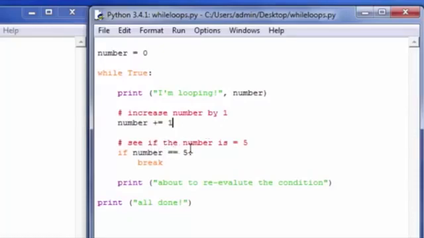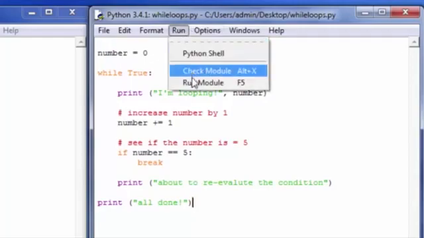Is 1 equal to 5? That's a false statement. So we skip this if statement, and we say, "about to reevaluate the condition." We jump back up here, and now we're looping with the value 1, and so on and so on. So when number becomes 5, if 5 is equal to 5, we break, which means we stop iterating, we don't execute this statement, and we immediately jump down here to this "all done" statement.